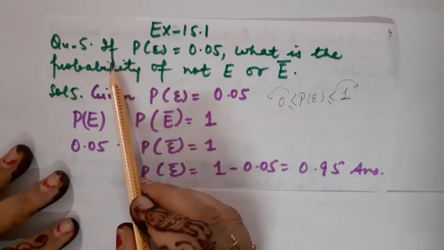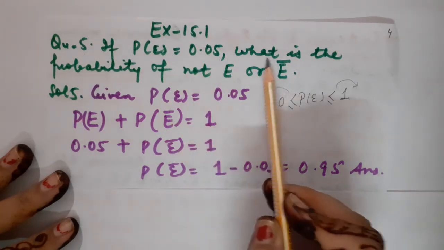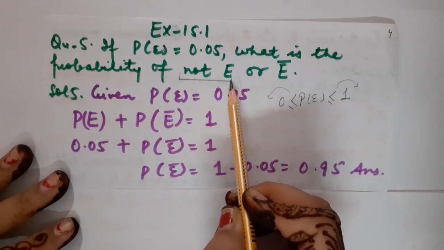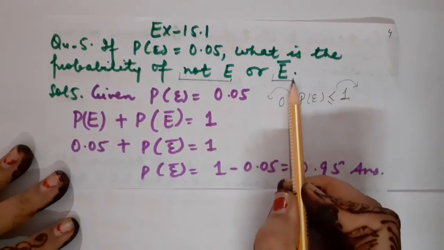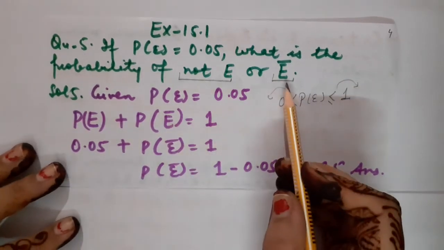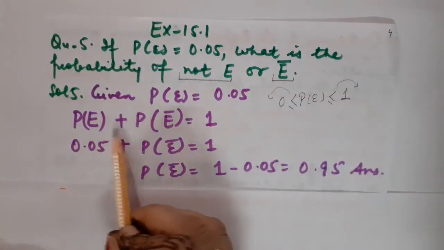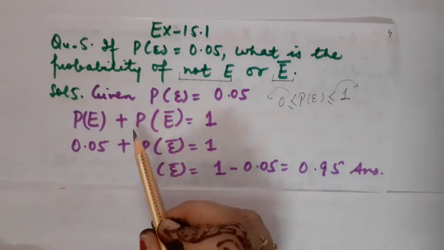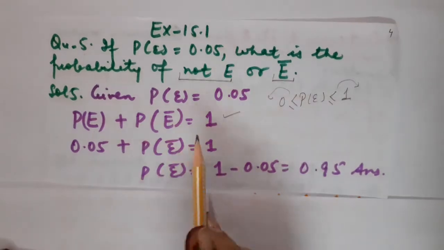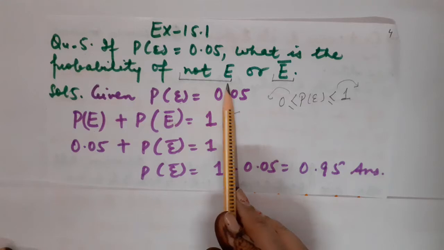So question number 5 is, if the probability of an event E is 0.05, what is the probability of not E? Means negation of E. That you know, how do we call it? That is the complement of E. Correct? So children, you know how we calculate P(not E)? Always remember that the sum of the probability of an event as well as the probability of its complement is always equal to 1. So when you know the probability of an event, we can easily calculate the probability of not E.